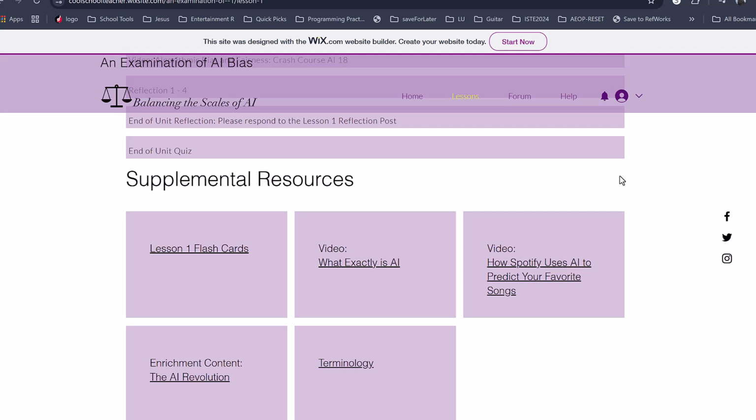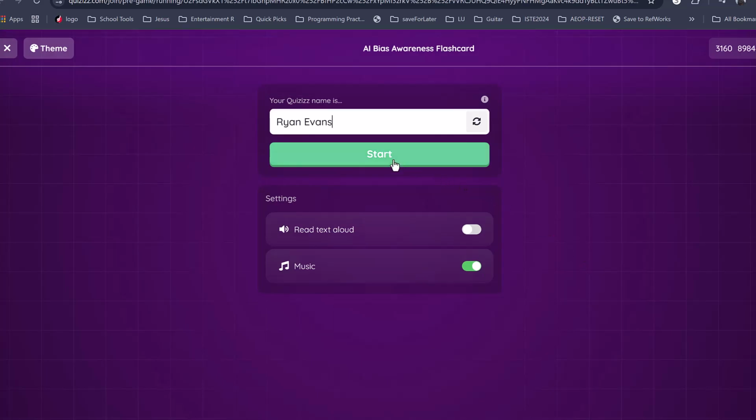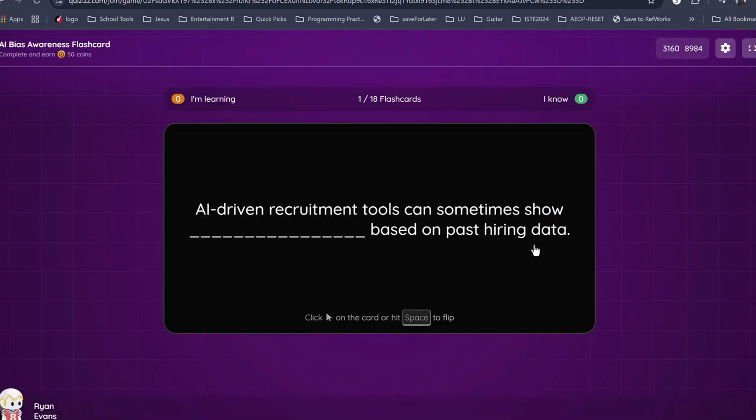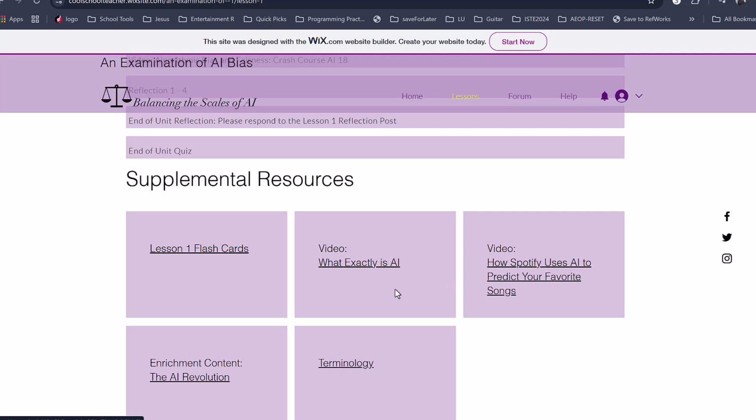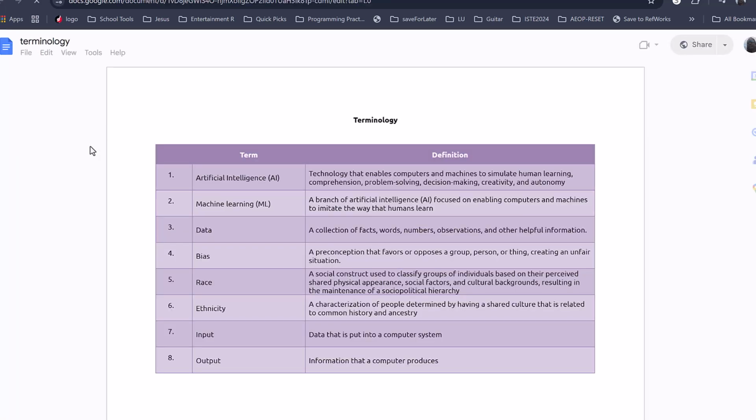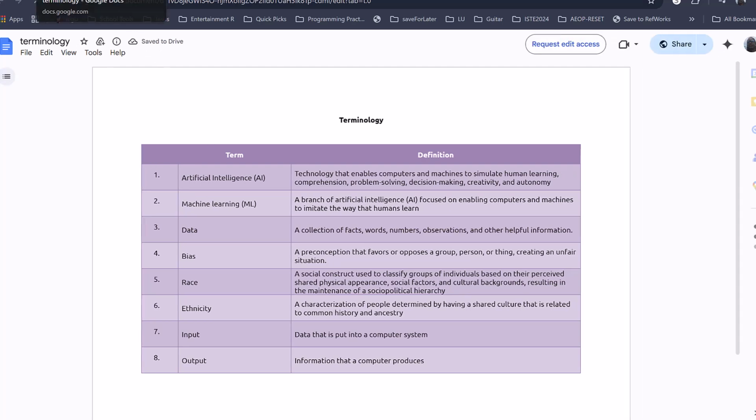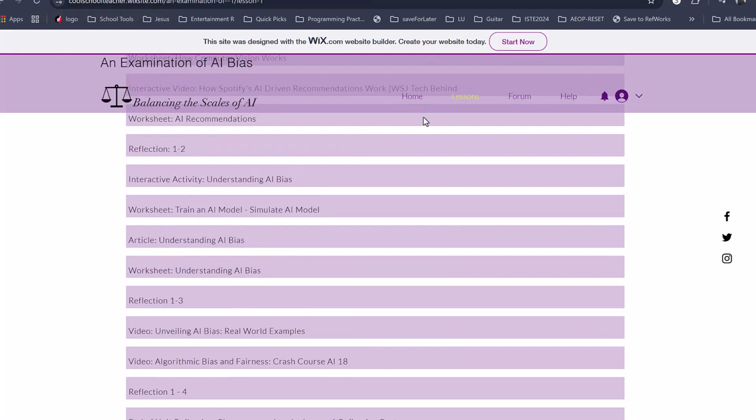Also, at the end of each of the lesson pages are supplemental resources. So there's flashcards here. If I click on those, these are flashcards created in quizzes. There's another video. There's terminology, so the key vocabulary. There's a document that students can refer to for that as well. So we've looked at all the lessons, so now let's look at lesson 3.